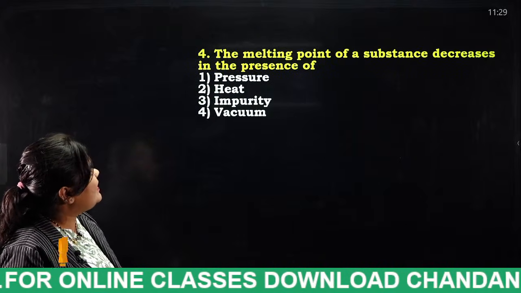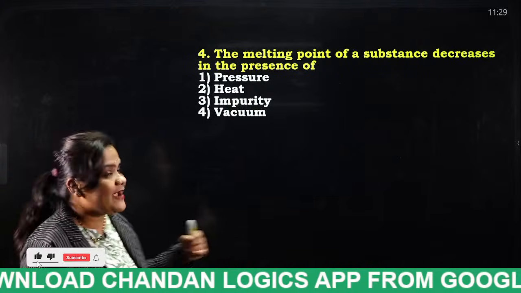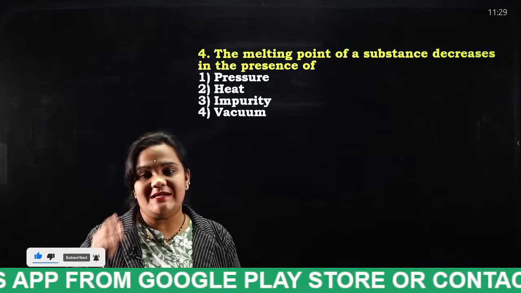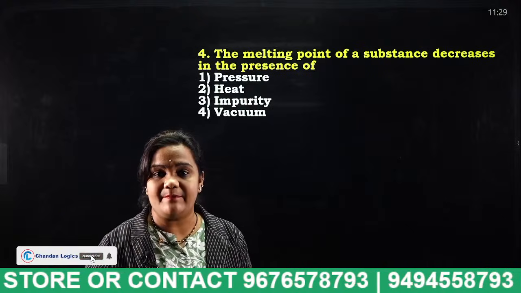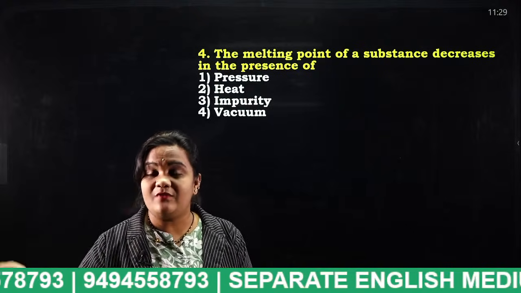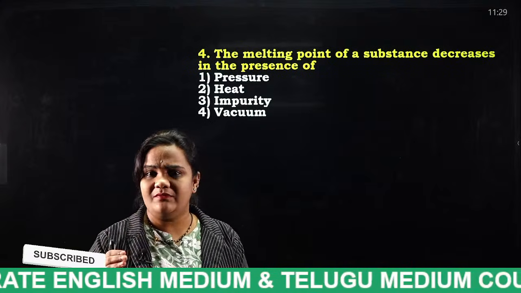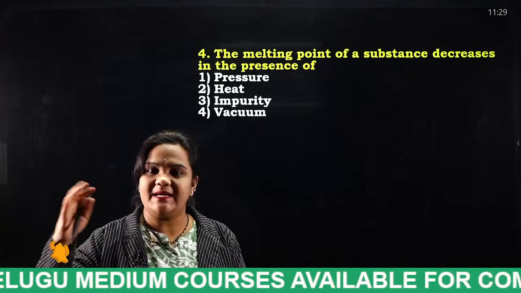The melting point of a substance decreases in the presence of pressure, heat, impurity, or vacuum. This is a very good question. I have already explained it. So, melting point means what, students? I have even explained it by taking an example, aluminium metal. At first it is in solid state. When we melt it, we get the liquid state. If we pour it into a shape, we will get a ball.